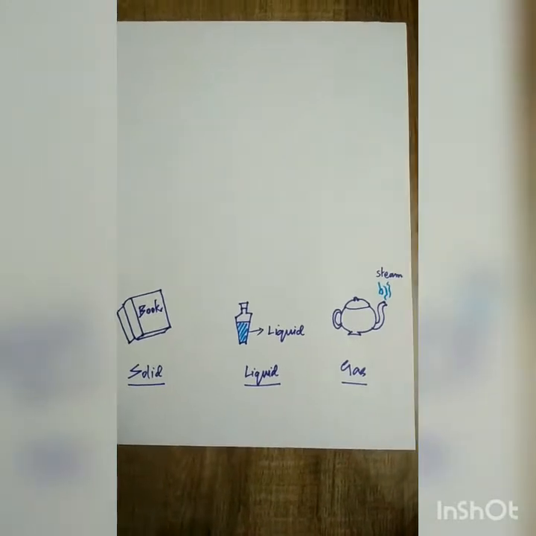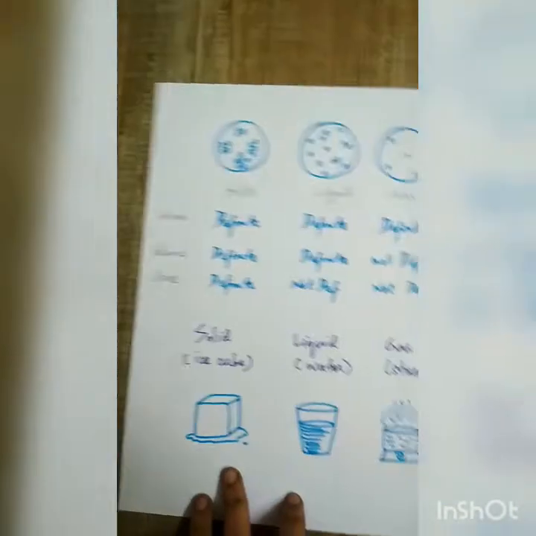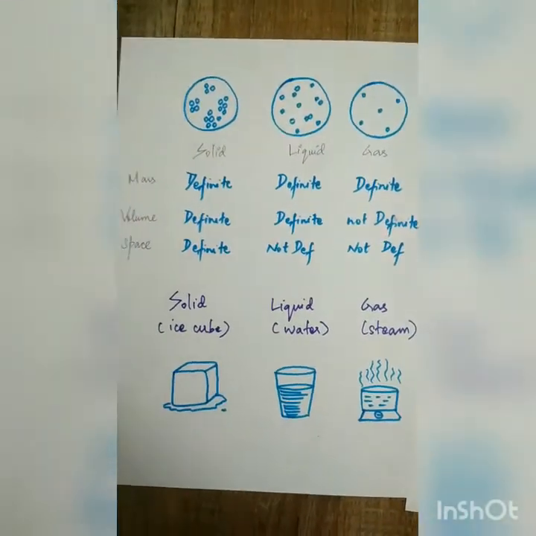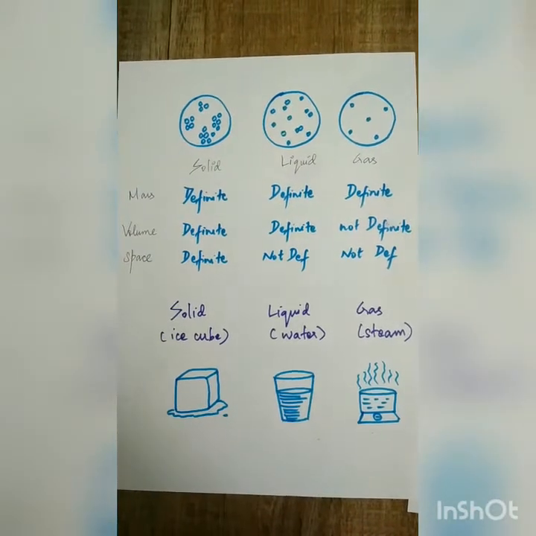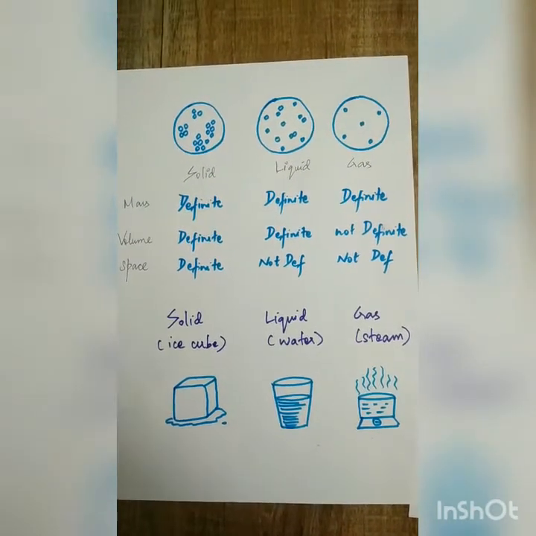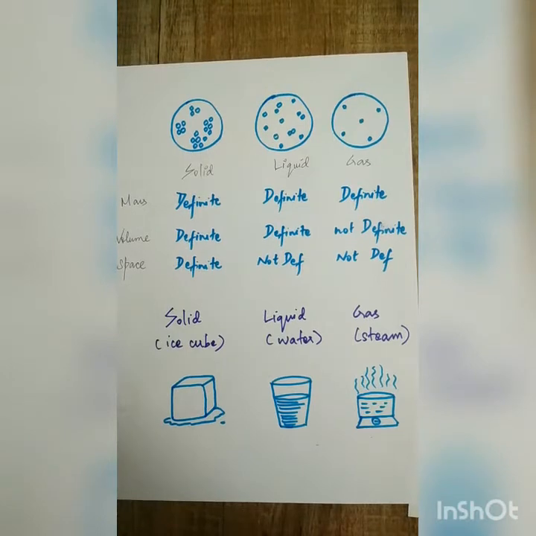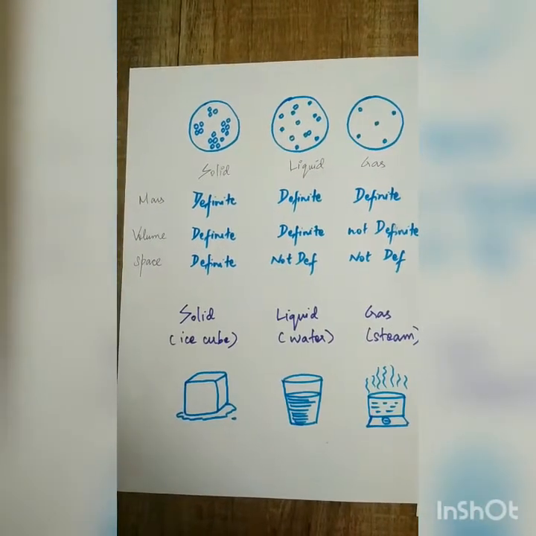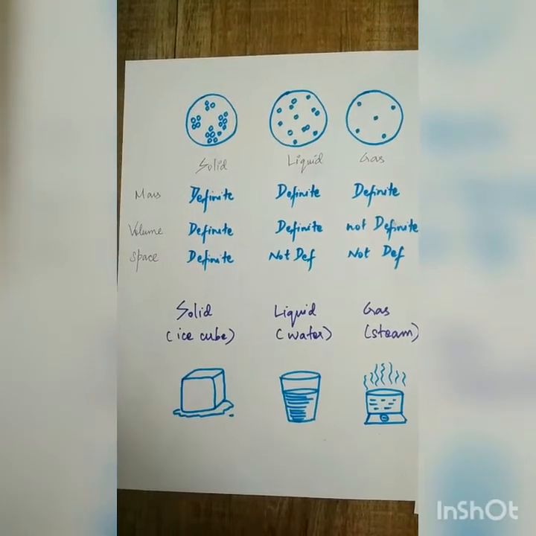You must have seen the three states of water, that is ice, water, steam. Ice is the solid state of water. Water is the liquid state of water. Steam is the gaseous state of water. Now, let us focus on solid state.